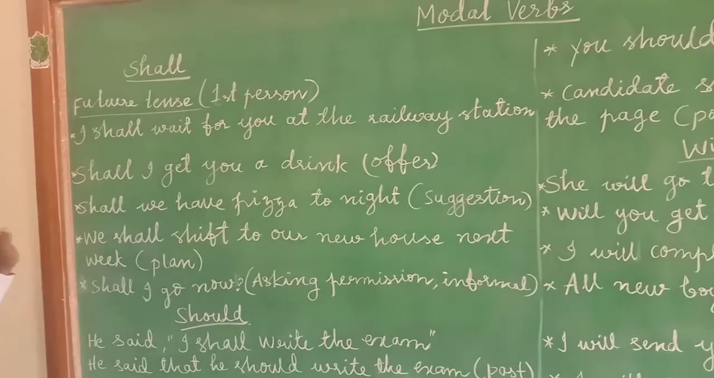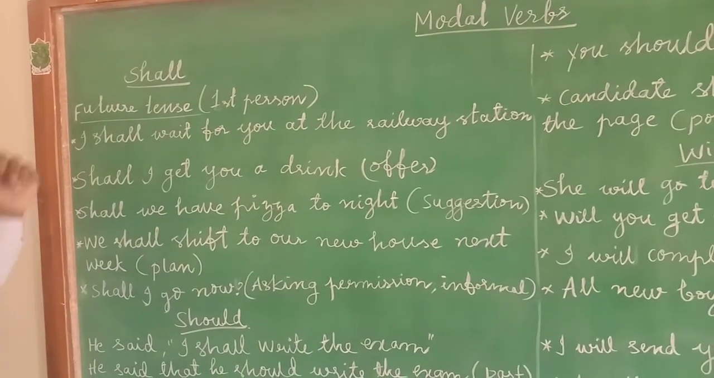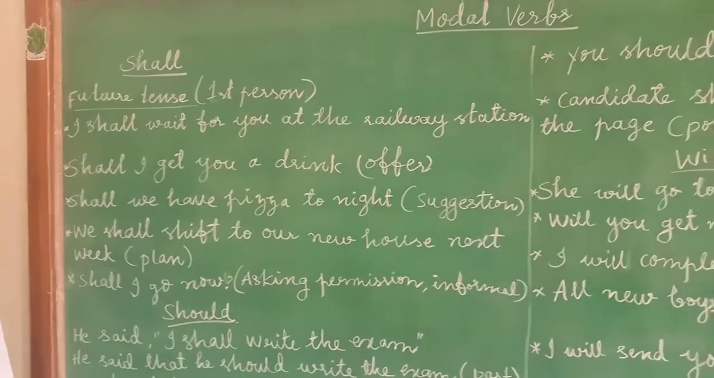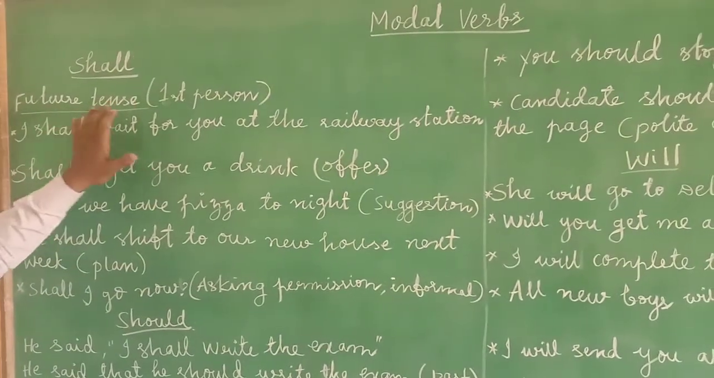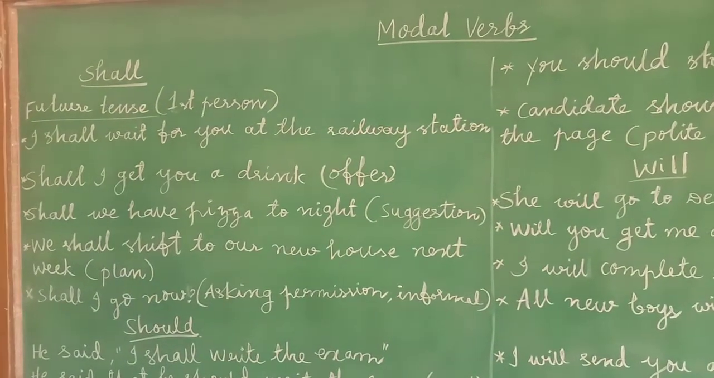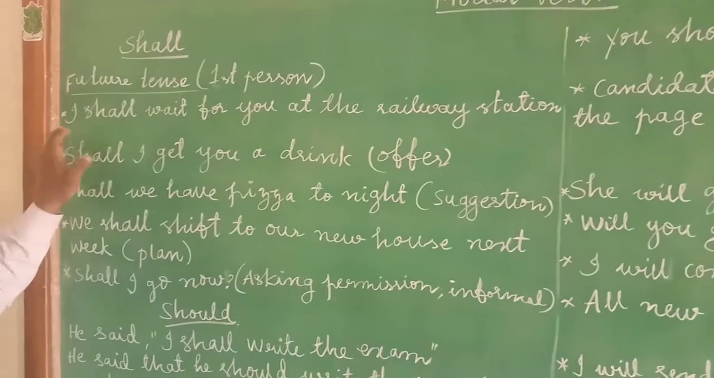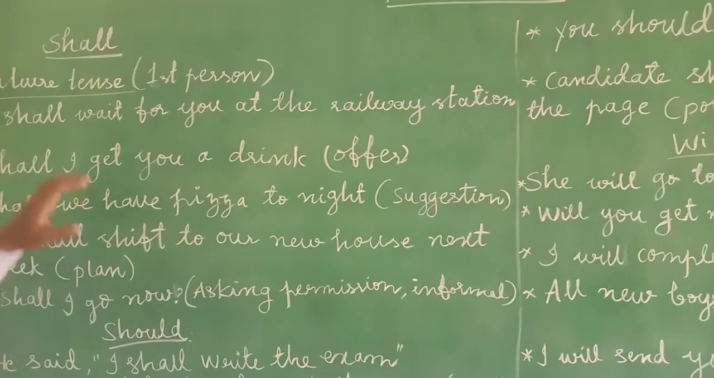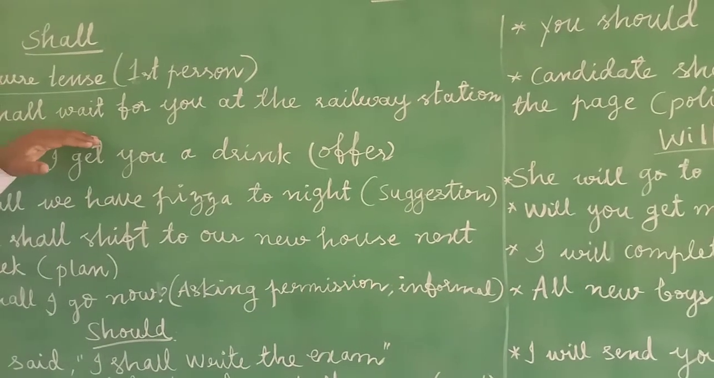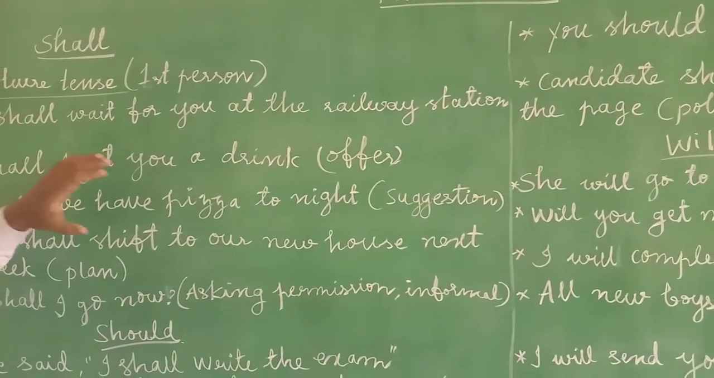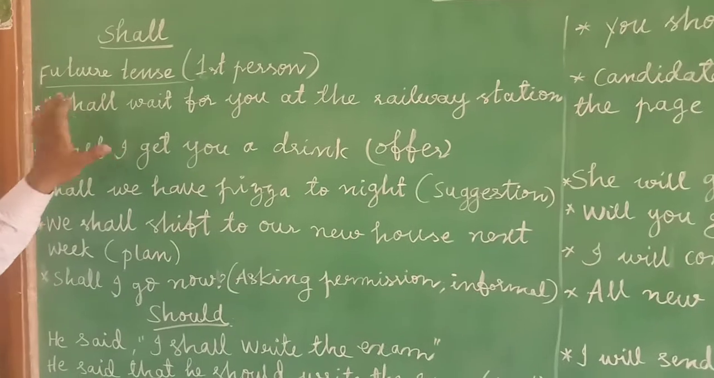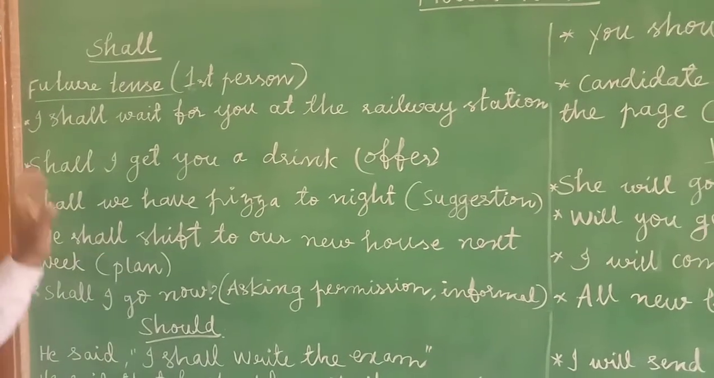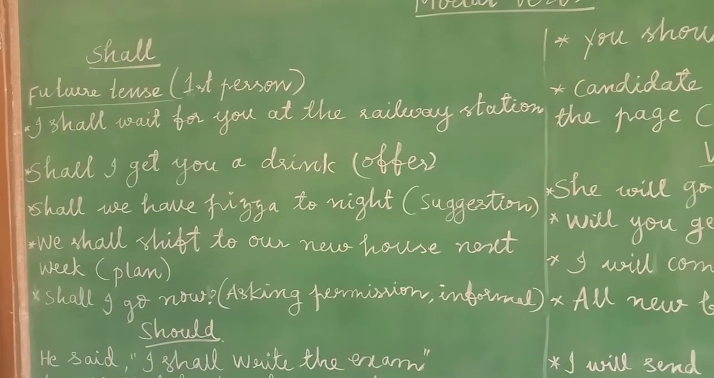First, shall. Shall we will use for the future tense. Already in tenses class, I told you. In future tense, first person and third person we will use the shall. I shall wait for you at the railway station. This is one example sentence we can take. In future tense, first person and also third person, we will use the shall as the be form.